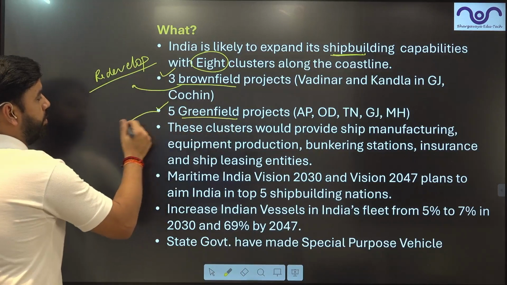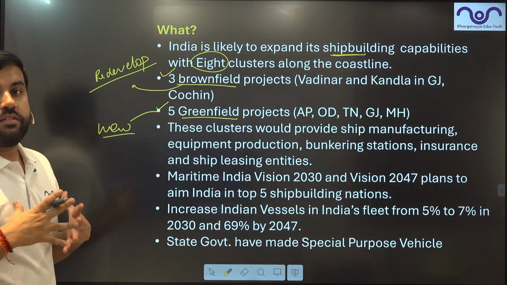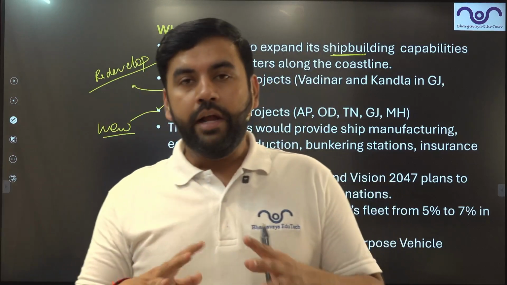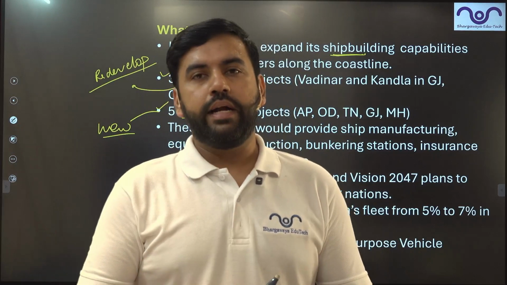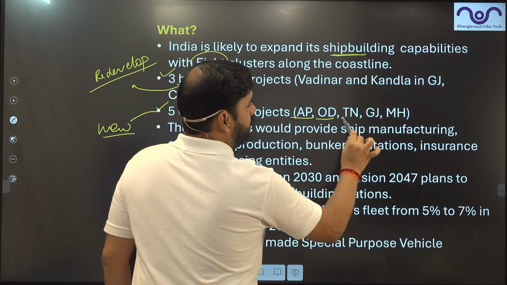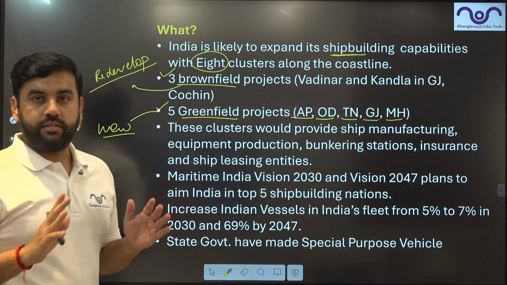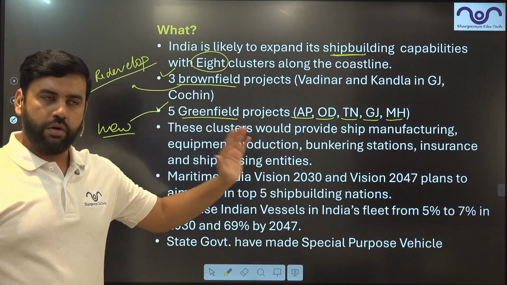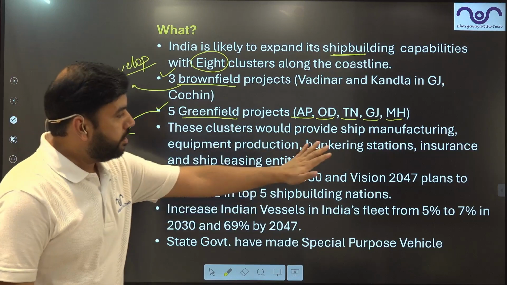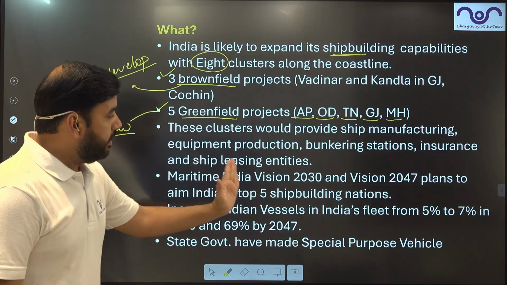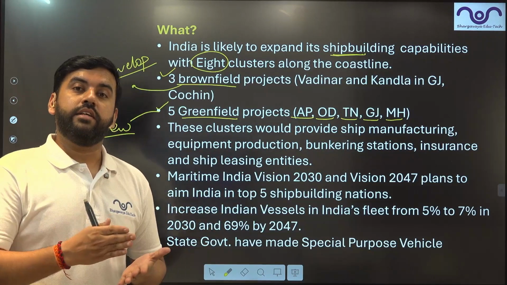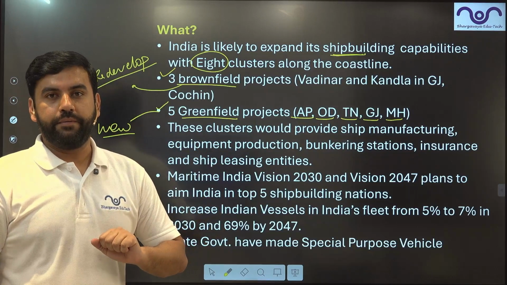Greenfield is new. This is something which will be started as a new project from scratch. So land acquisition will take place, right? New development will take place, infrastructure will be provided. And in this case, many of the states, for example, Andhra Pradesh, Odisha, Tamil Nadu, Gujarat and Maharashtra are going to take participation. All of these states are coastal states, without a doubt. These clusters would provide shipping, manufacturing, equipment production, bunkering stations, insurance and even leasing activities. So that's why it's like a cluster, guys. And this cluster is the one that will be developed at 8 locations in India.